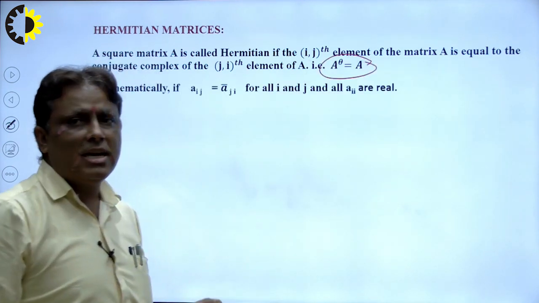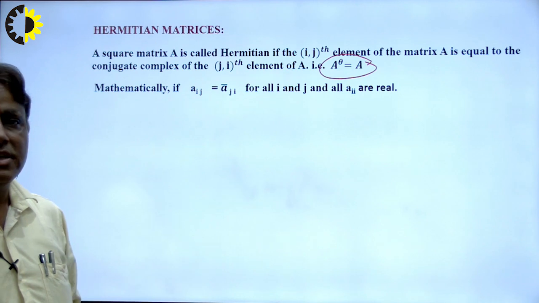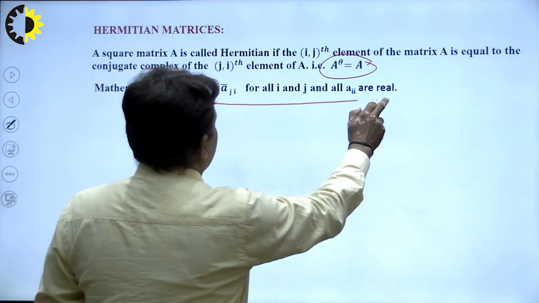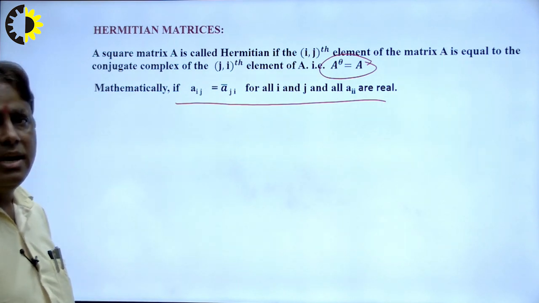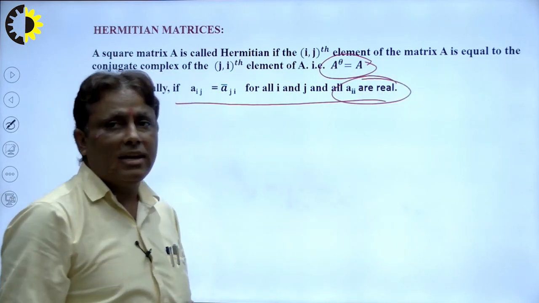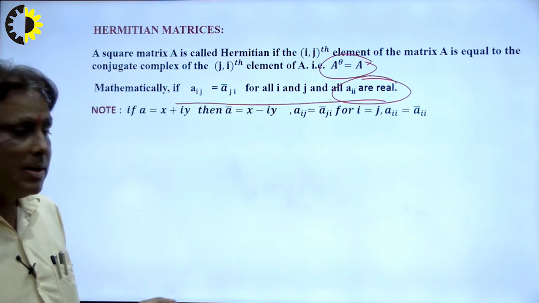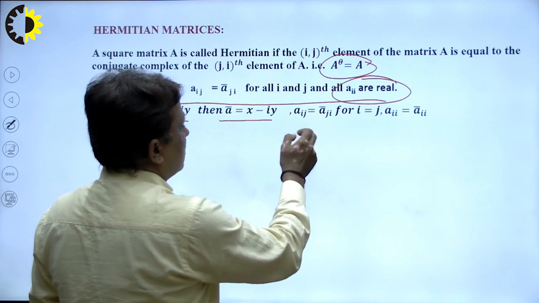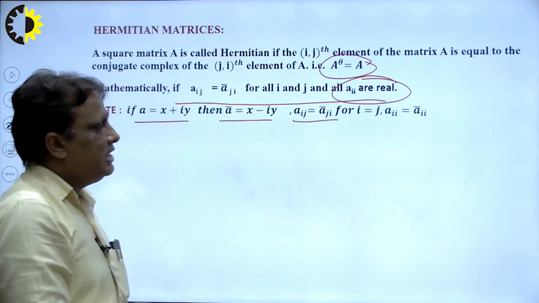And what is Aθ? Recall, it is A bar transpose. So what is the mathematical definition? If Aij is equal to A bar ji, and the Aii are real, that means the diagonal elements are real here. Let me prove it. Suppose A is a complex number and this is A bar, and I apply this, so Aij is equal to A bar ji.